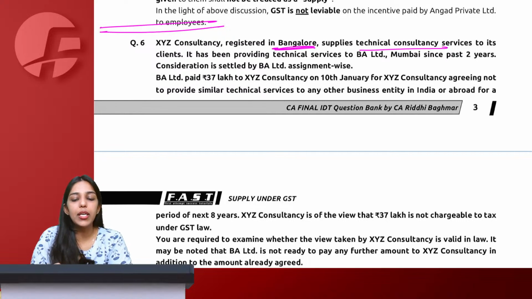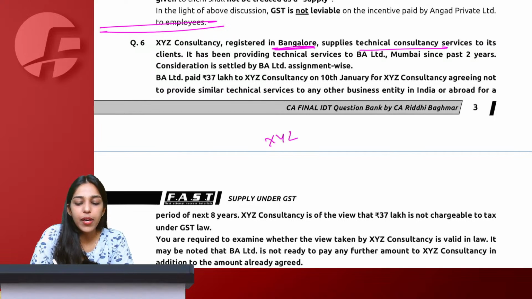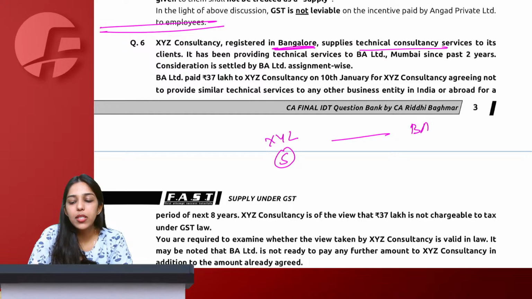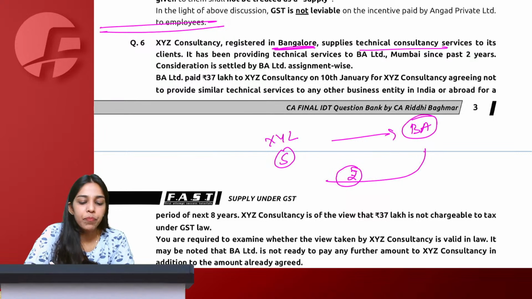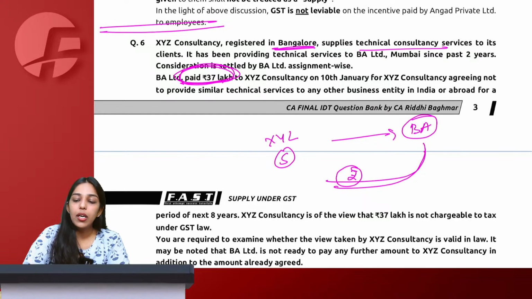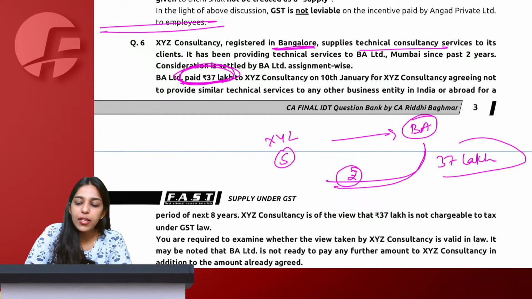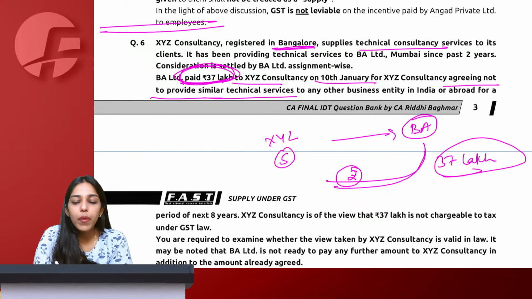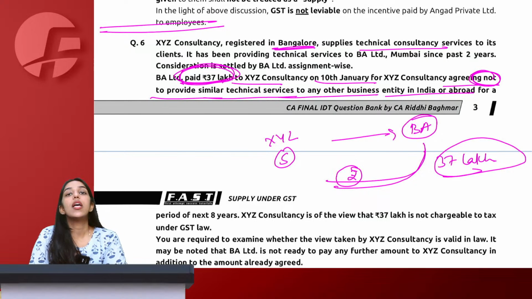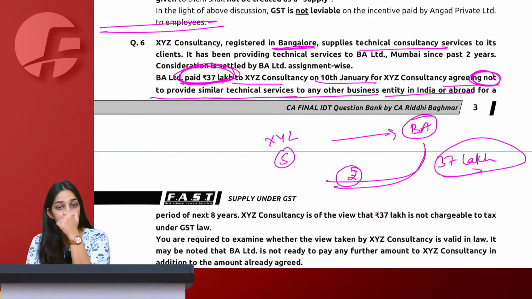Consideration is settled by BA Limited assignment wise. So XYZ is the supplier providing services to BA Limited, and BA Limited settles the consideration assignment wise. Now, BA Limited paid 37 lakh. Total 37 lakh is already paid to XYZ Consultancy on 10th January, agreeing not to provide similar consultancy services. Tell me, is this a non-compete contract?